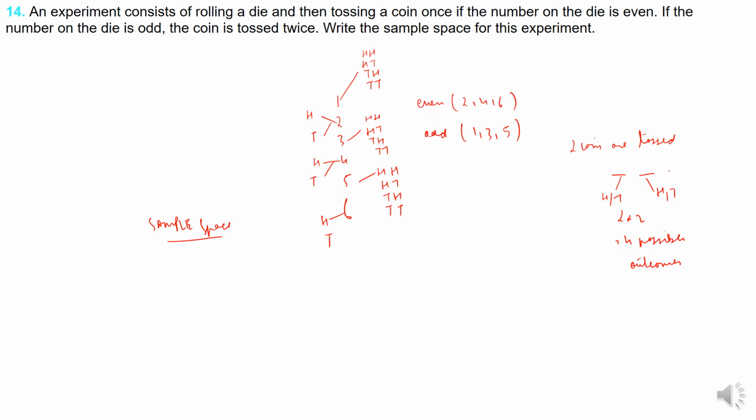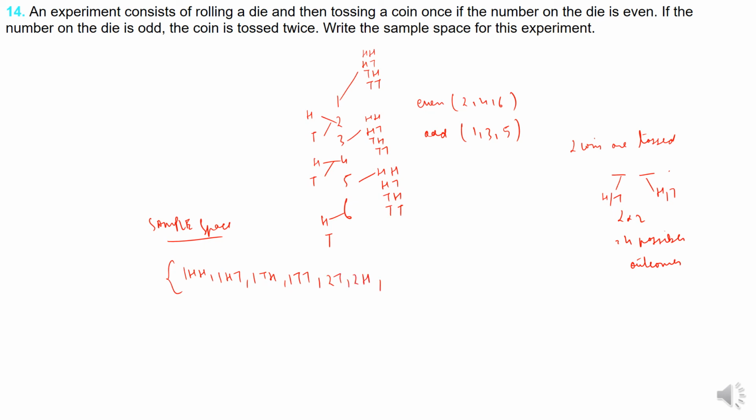So how do we write the sample space now? If it is 1, then 1 head head, 1 head tail, 1 tail head, 1 tail tail. If it is 2, it is even, so it is 2 tail or 2 head.